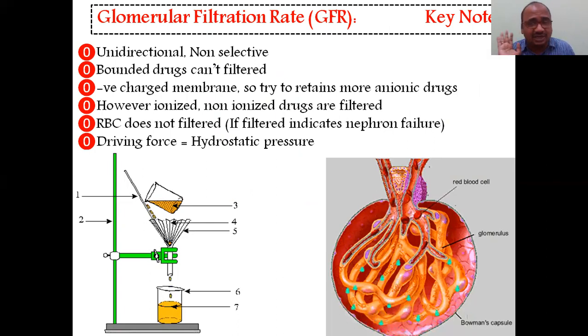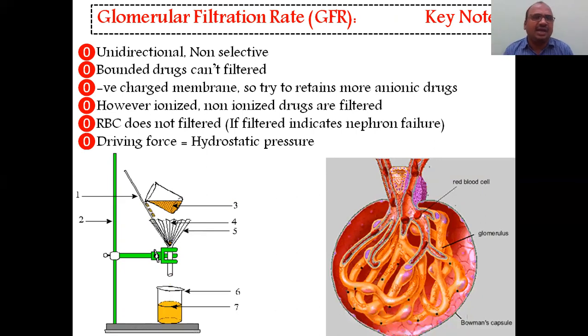Bound drugs cannot be filtered, we know very well. And this membrane is negatively charged. The nephron membrane, the glomerular filtration membrane, is negatively charged. So more anions tend to remain within the body only, because the membrane won't accept anions, as it is also negatively charged. There will be repulsion, so anions will not be filtered easily.